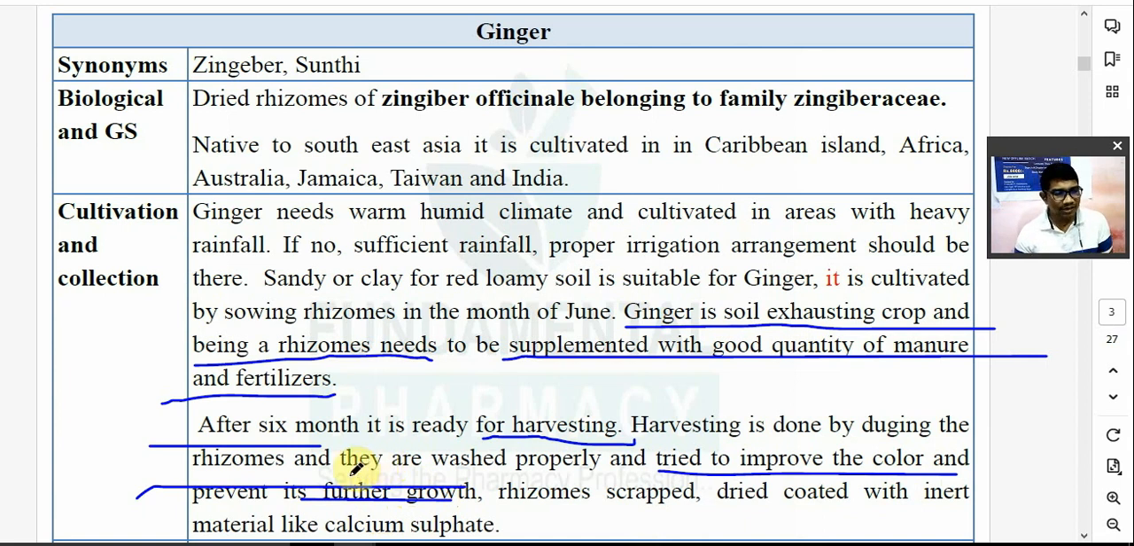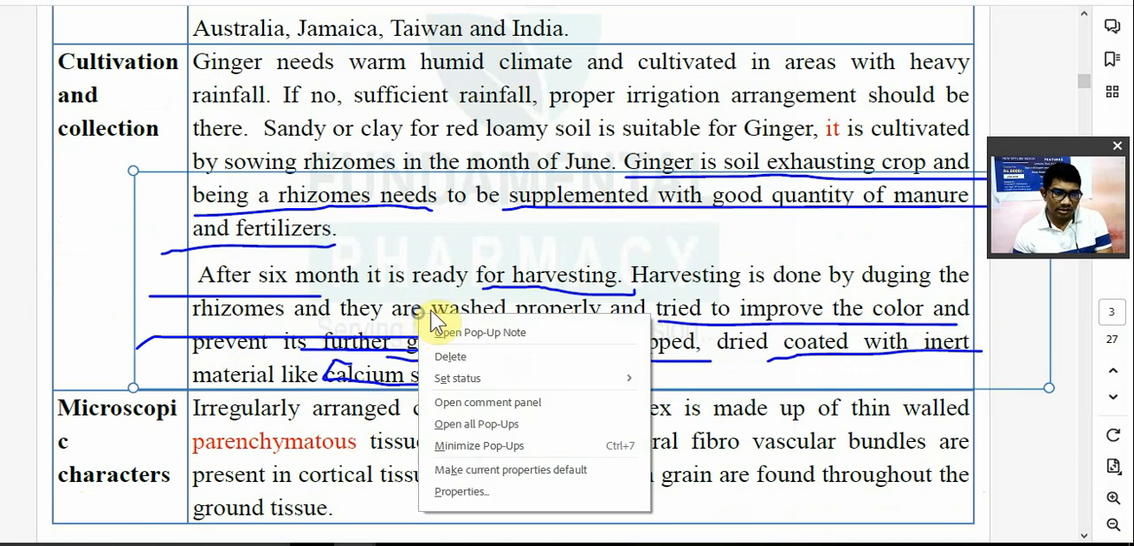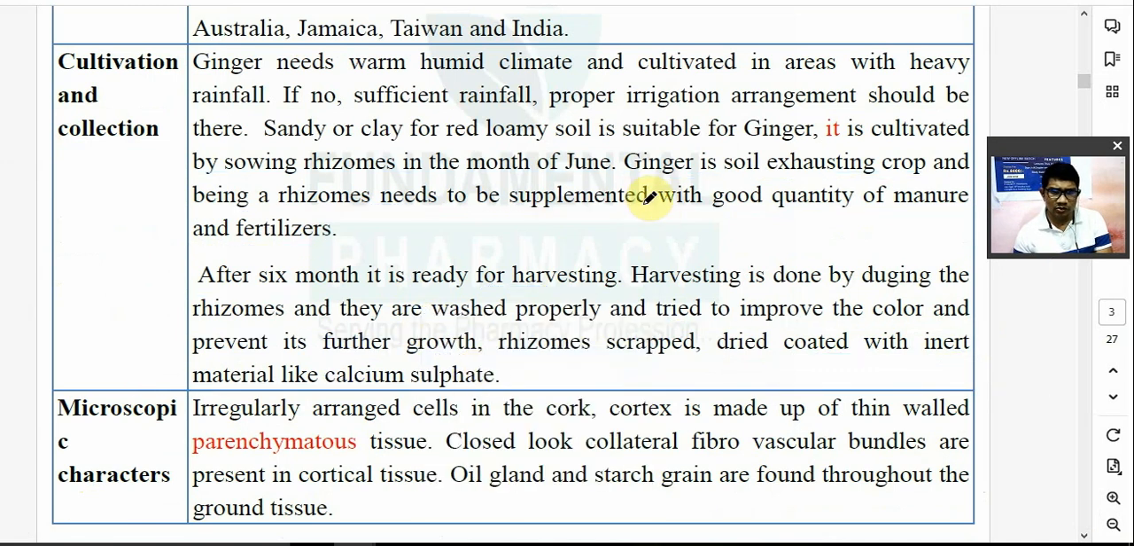So you have to dry that ginger after digging up, after collection properly. Ginger, okay, dried to improve the color and prevent the further growth. Rhizomes are scraped. जो ऊपर वाला स्किन होता है उसका स्क्रैप करना है. Rhizomes are scraped, dried, coated with the inert material like calcium phosphate. It can be coated with the calcium phosphate. Now next is nothing but the microscopic characters of this. Okay, microscopic characters of irregularly arranged cork cell. Cortex is made up of a thin walled parenchymatous tissue.